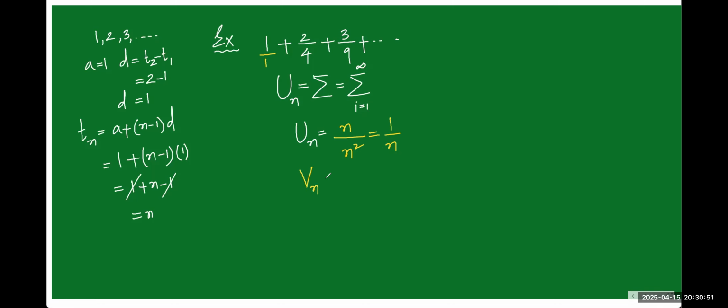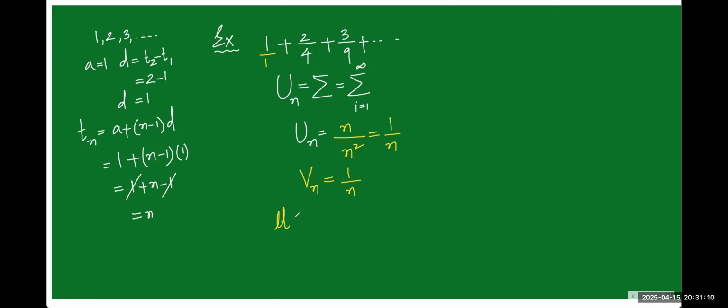Choosing an auxiliary series Vn. Can you tell me how? Highest power of n from the numerator: we don't get any term, that is 1 only. Denominator highest power of n: there is only one n, so 1 by n only. So step number 1 is done, Un. Step number 2 is done, that is choosing the auxiliary series.